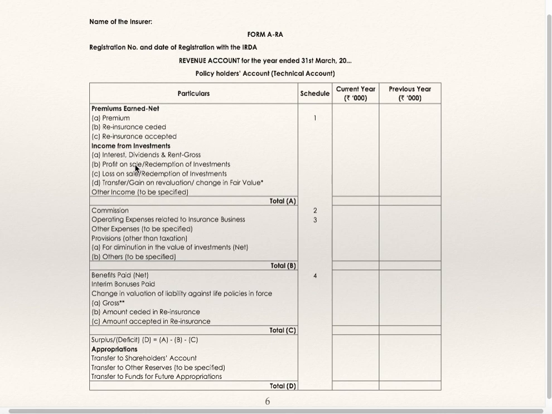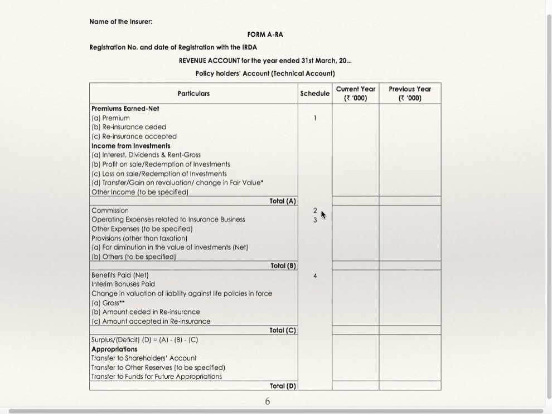Then income from investment: interest, dividend and rent, gross profit on sale or redemption of investment, loss on sale or redemption of investment, this is a negative figure. Any other income. So premium is schedule number 1. For other incomes, there is no schedule specified. Total A is total income.